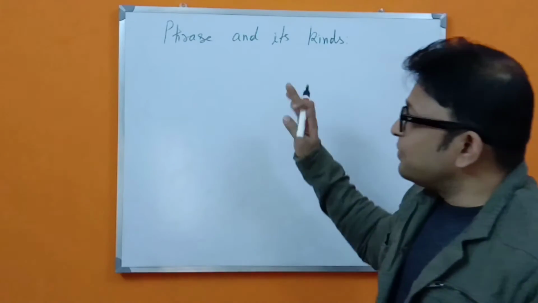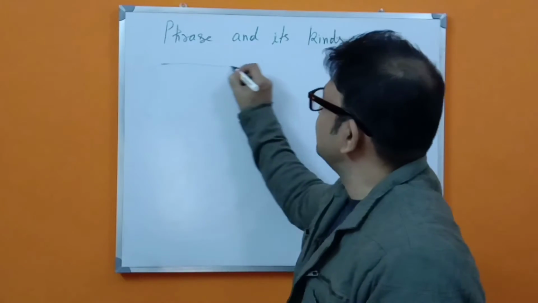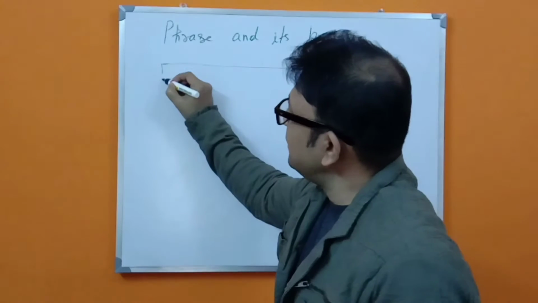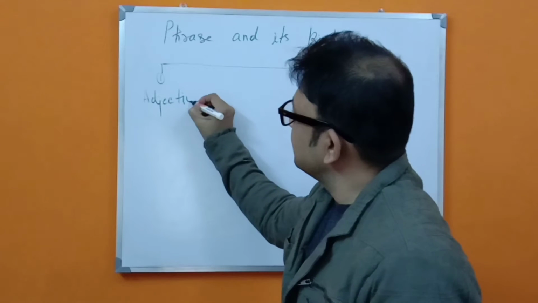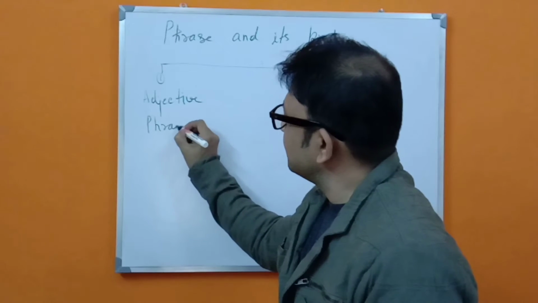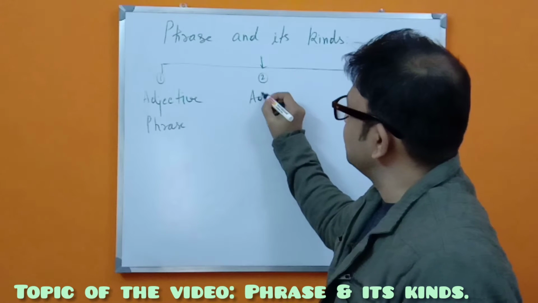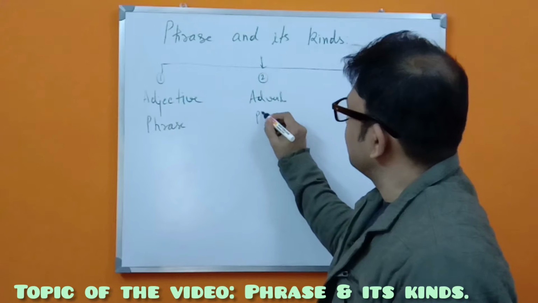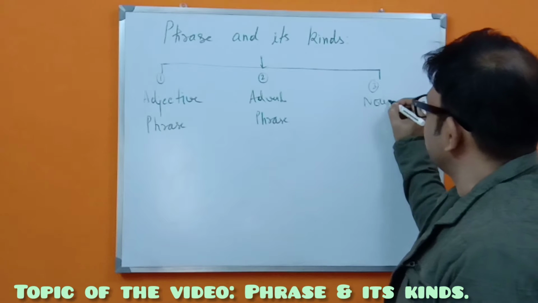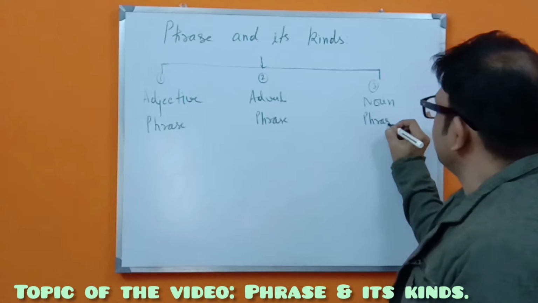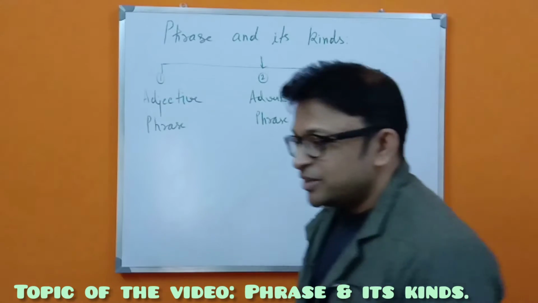But now, phrases have three different kinds. So what are they? They are number one, adjective phrase. Number two is adverb phrase. And number three is noun phrase. So these are the three kinds of phrase we have to learn.